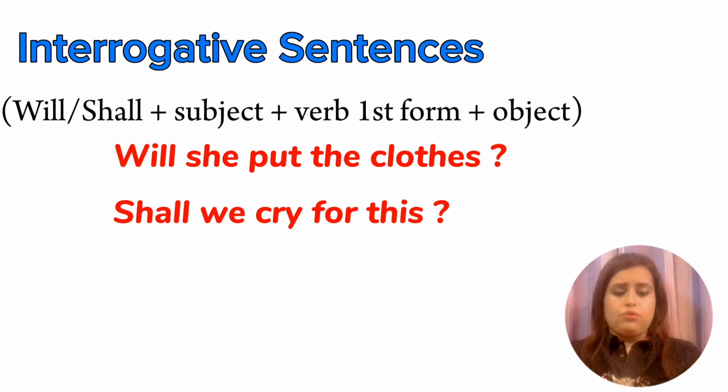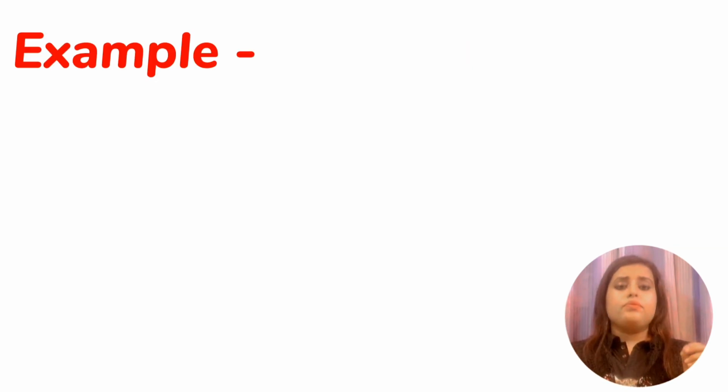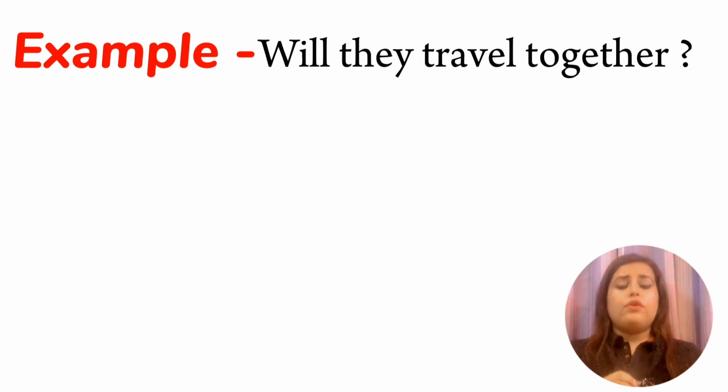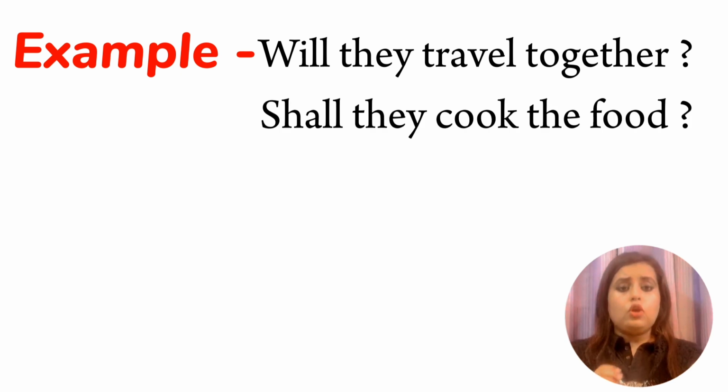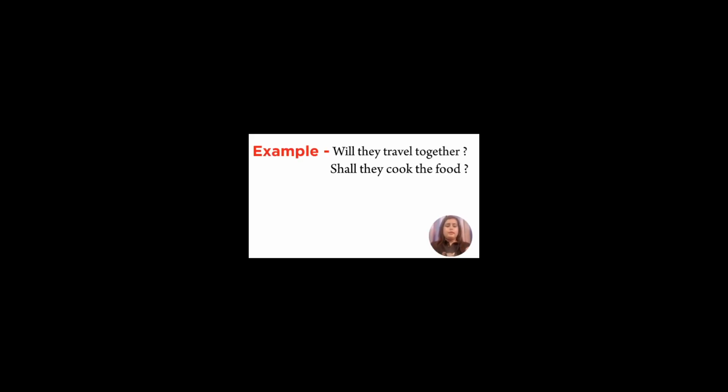Now let us see three examples. Number one, it will be, will they travel together? Next it will be, shall they cook the food? Next it is, shall we call him?